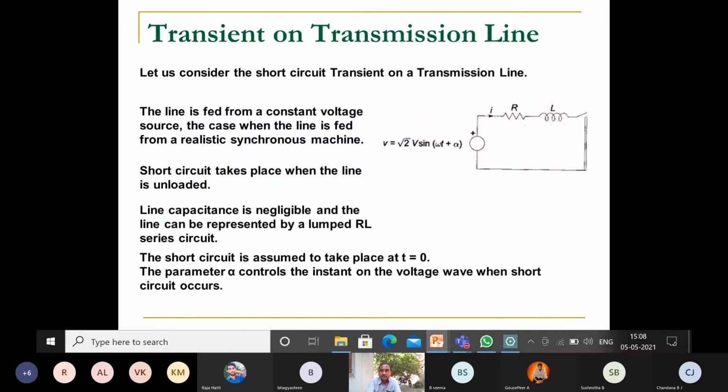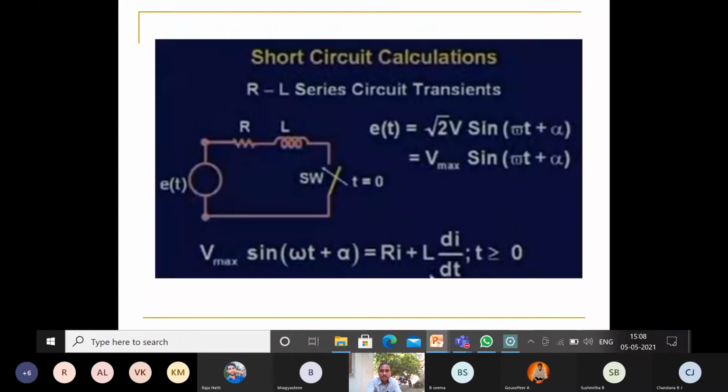Transient on transmission line, lumped RL series circuit. You will write the expression for the lumped RL series circuit: Ri plus L di by dt, and your voltage source e(t) is equal to Vm sin(omega t plus alpha). That is, Vmax is equal to root 2 into V.